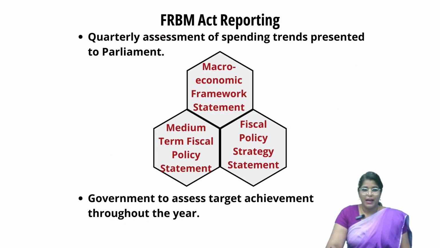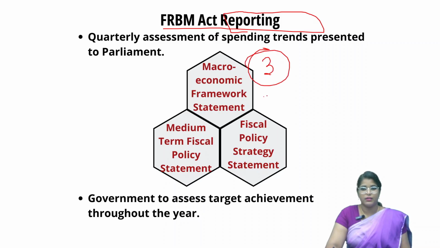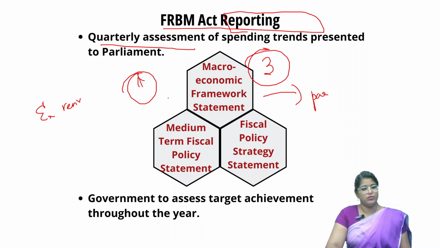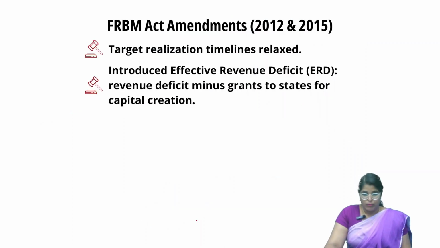Then the FRBM Act increased the reporting nature of the government. The government has to place three important reports in front of the parliament annually, and there are also quarterly assessments of the government's spending, both in terms of expenditure and revenue. It has to place them in front of the parliament. So it increased the reporting nature of the entire process. The government can also assess the targets achieved throughout the year. This is an important provision.